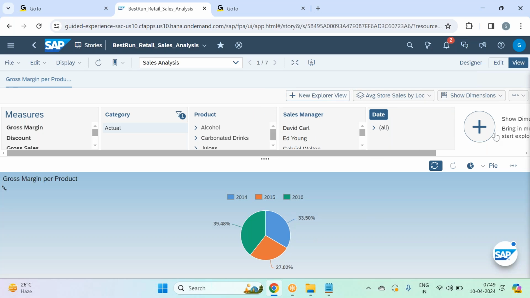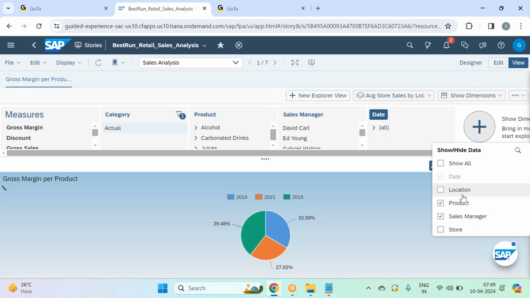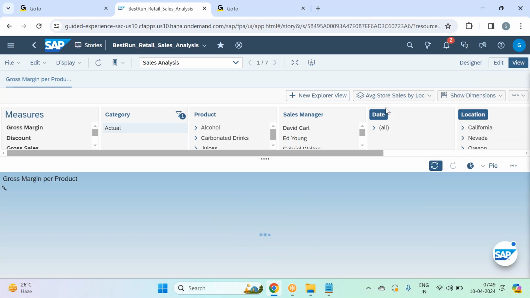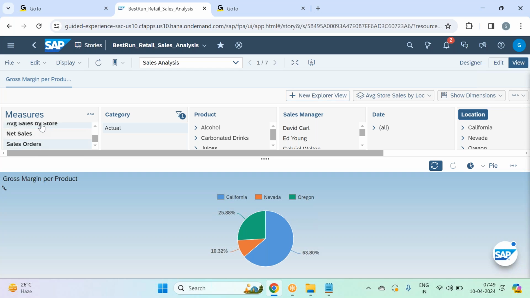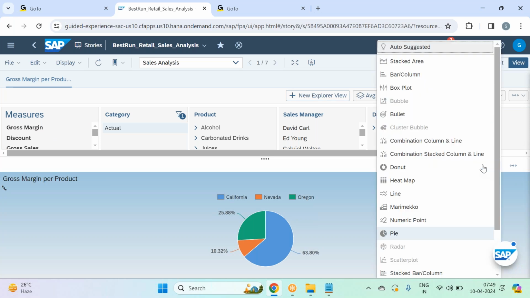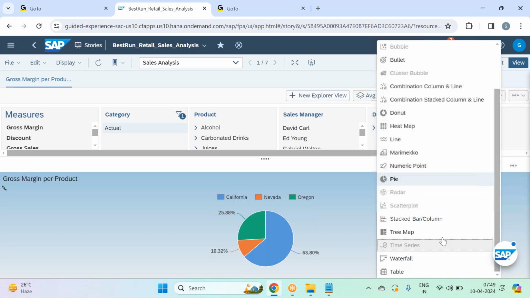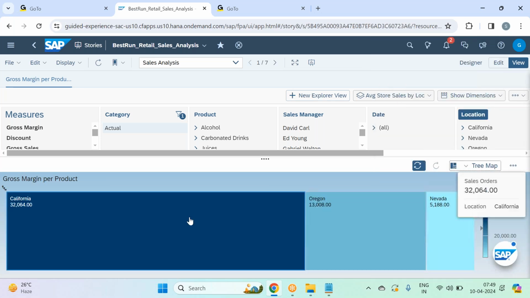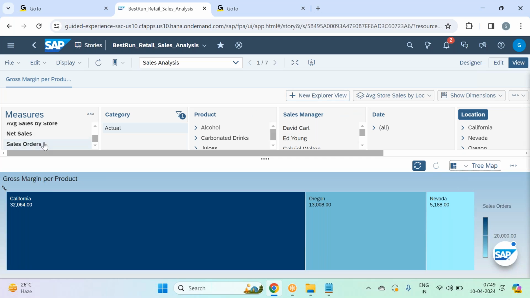So in this case, I go add location dimension. I'll go location, remove date. I'll go average sales by store. Type of chart I pick as tree map chart, something like this. Okay. The average store sales, not sales orders, guys. I'm sorry.